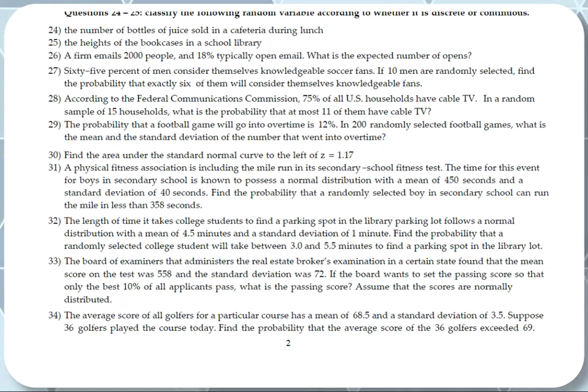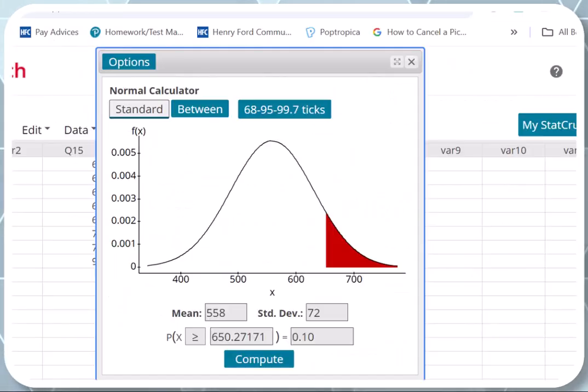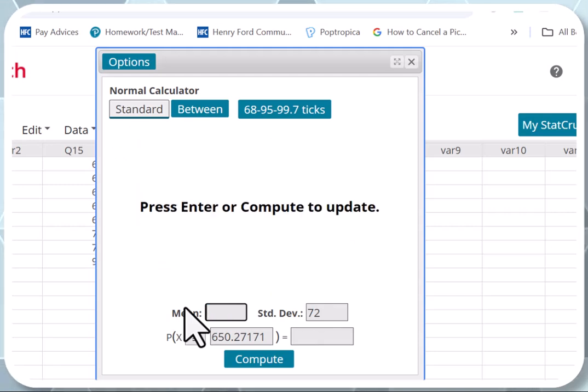So this is the standard deviation that we must use when using StatCrunch. Not the 3.5, it would be wrong. When we have a sample size, you must use the standard deviation of the sample means, which is the original standard deviation divided by the square root of the sample size. Let me show you how to use StatCrunch right here. Okay, so we're going to put the mean. The mean doesn't change, whether it is the original population or the sample means, which is 68.5.